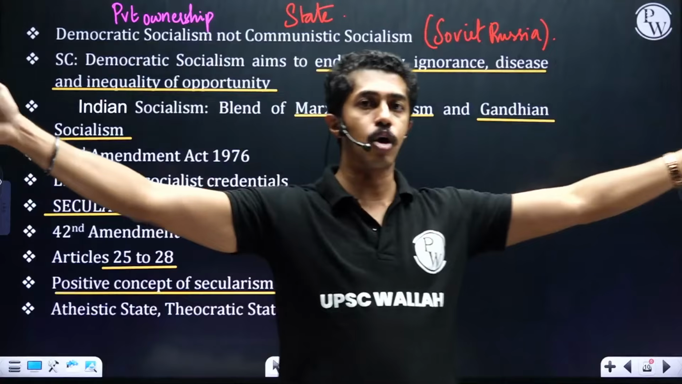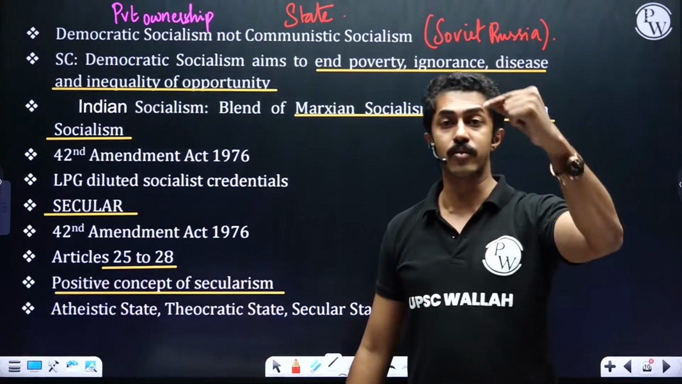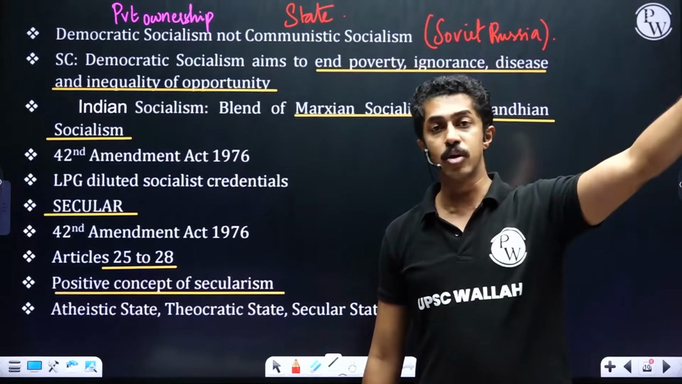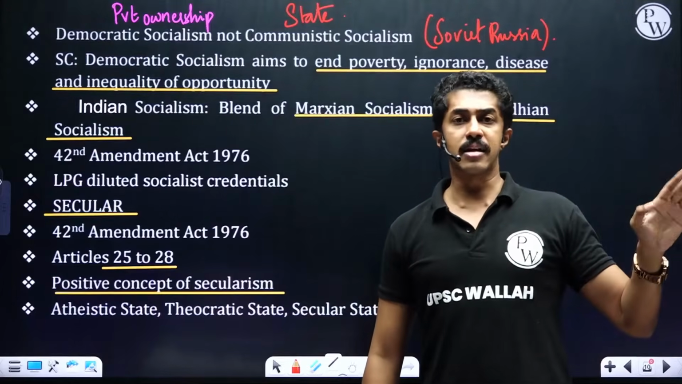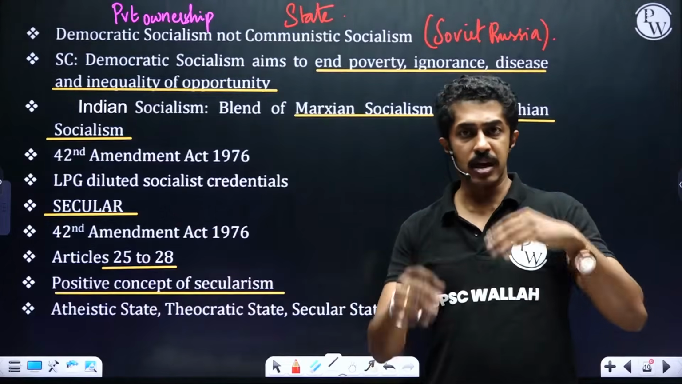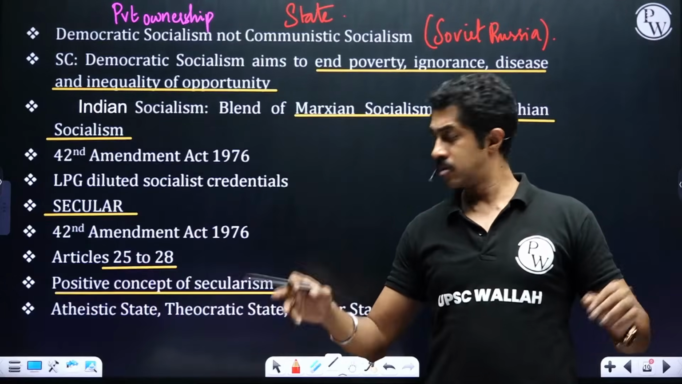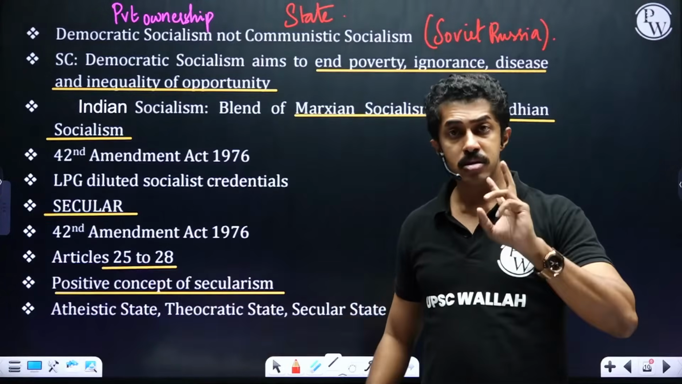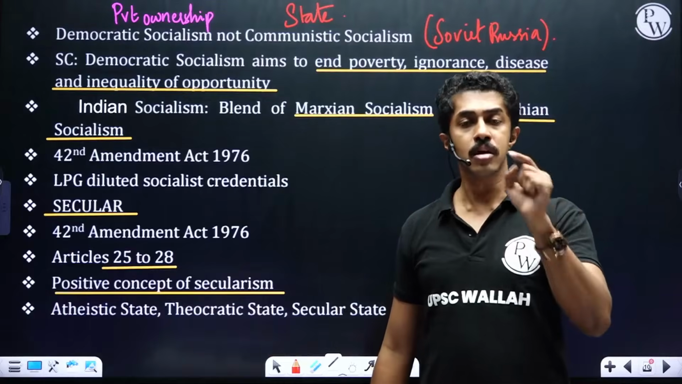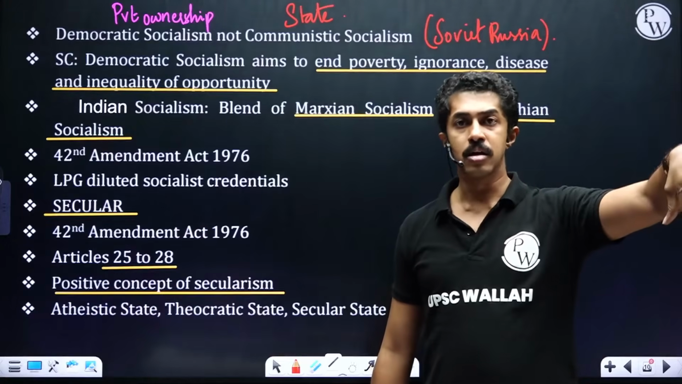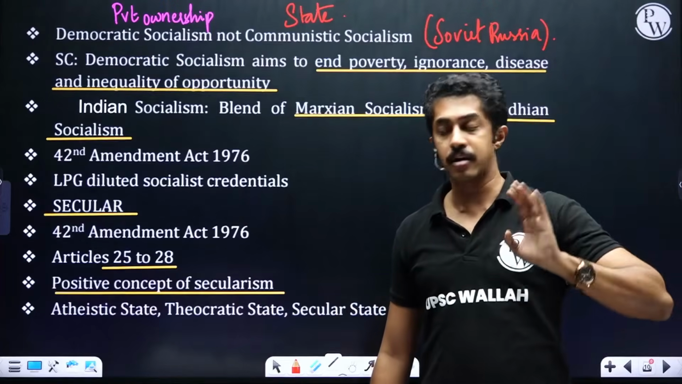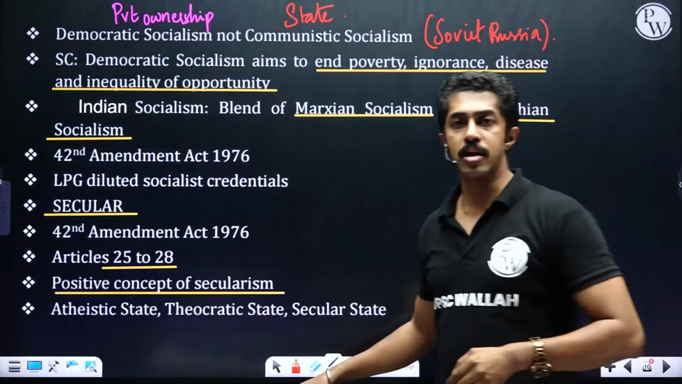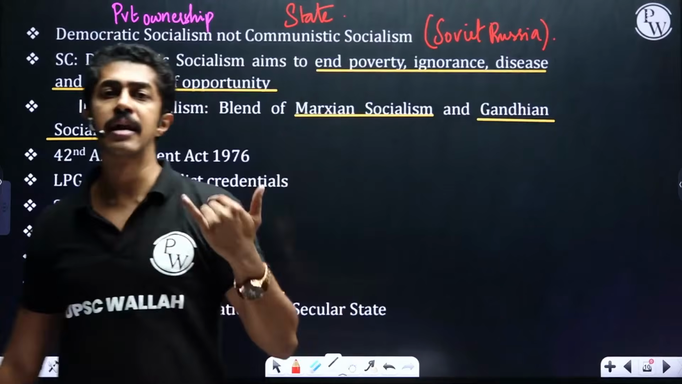Politics and religion are not completely separated, unlike the negative concept practiced in the USA. Atheistic state: state doesn't recognize any religion, and doesn't support any religion either. Theocratic state: state has a state religion. Pakistan, it is Islam. You go to Vatican City, it is Christianity. Then you have the secular state. Positive meaning India, negative meaning USA.